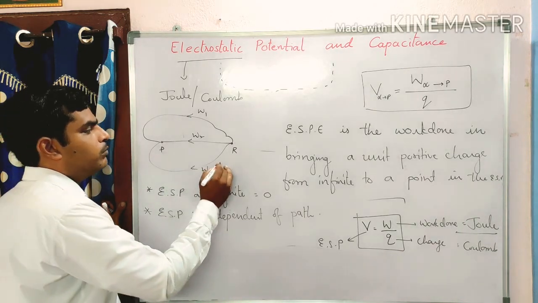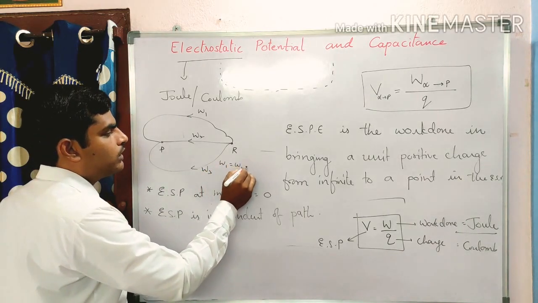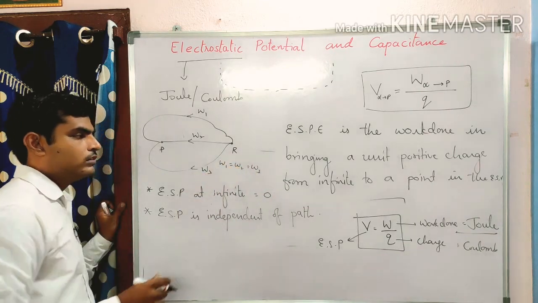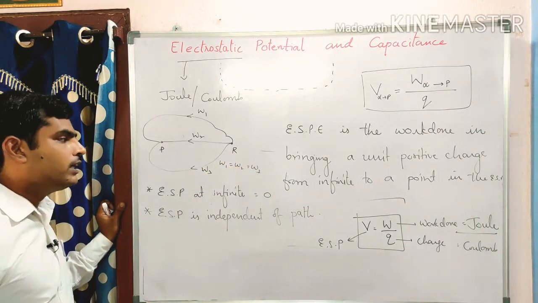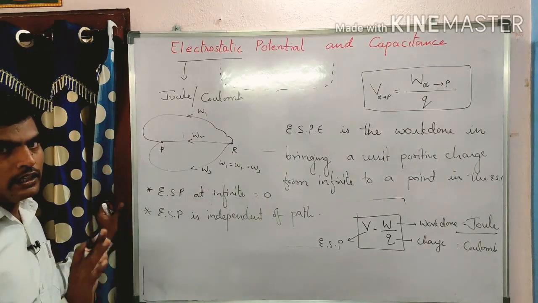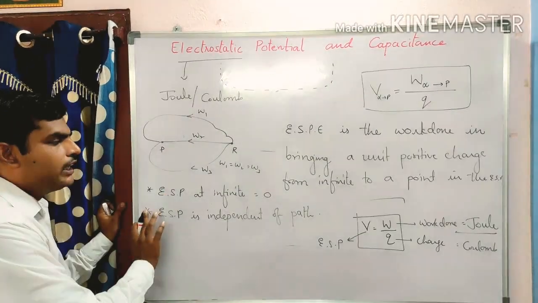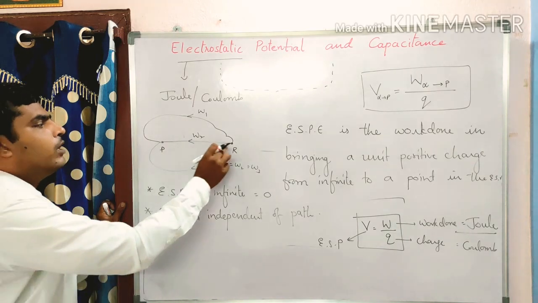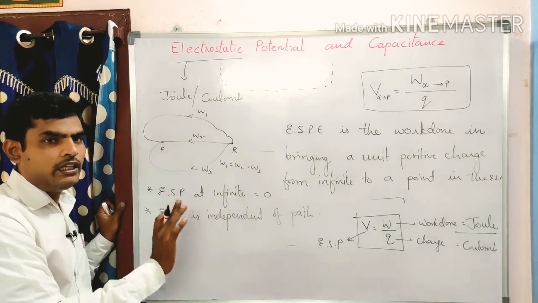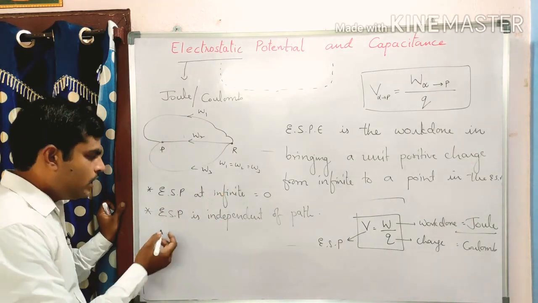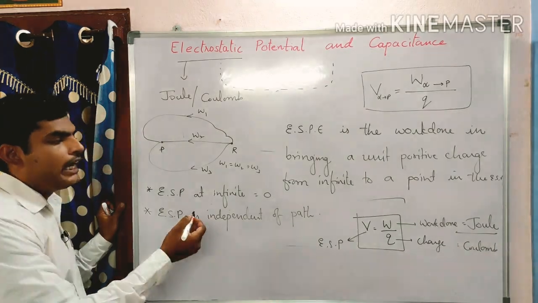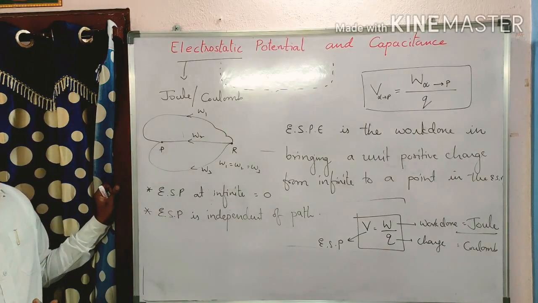Here work done W1 is equal to W2 is equal to W3. So it is independent of path. Which path is followed does not matter. In any path the charge may be brought from R to P, the work done will be the same. So electrostatic potential is independent of path.